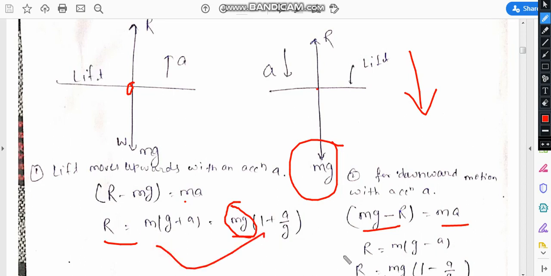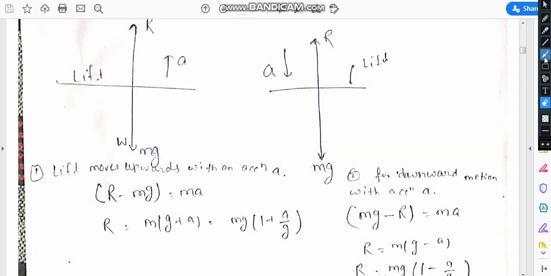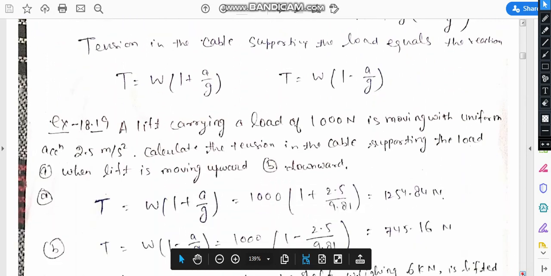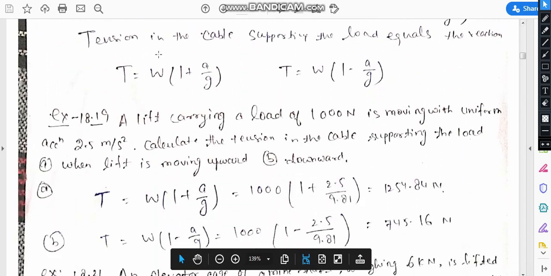So these are the two cases, if the motion is in the upward direction or in the downward direction. Based on this example, we can proceed to solve these two problems. So T is equal to W(1 plus a by g) and T is equal to W(1 minus a by g).